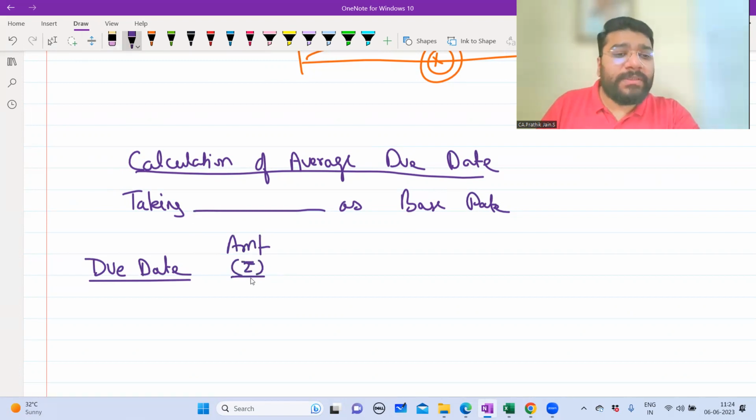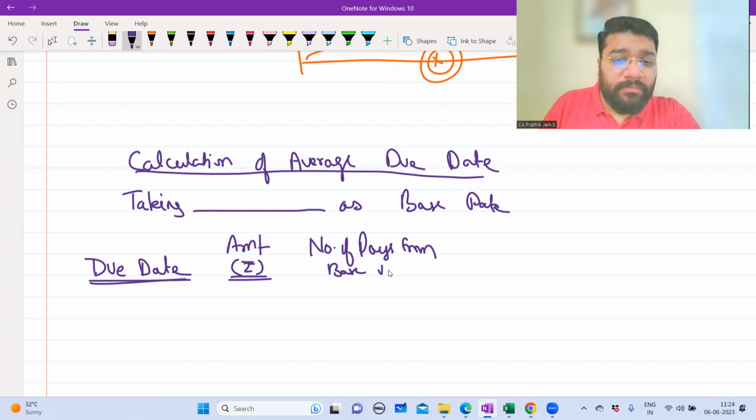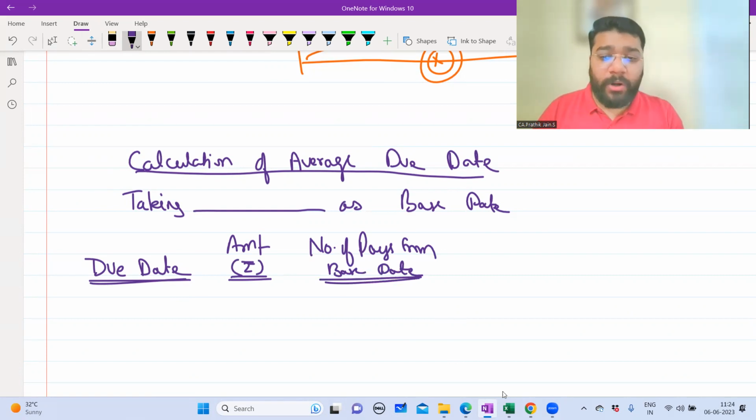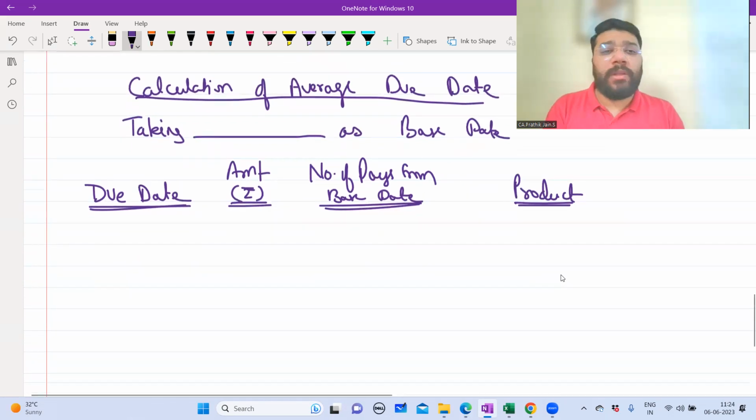First column is due date column. Second column is amount in rupees. Third column is number of days from base date. Last column is product column. See, these are the 4 columns you have to prepare.